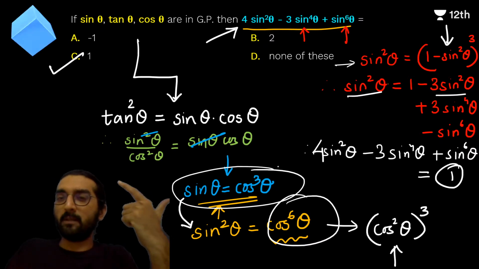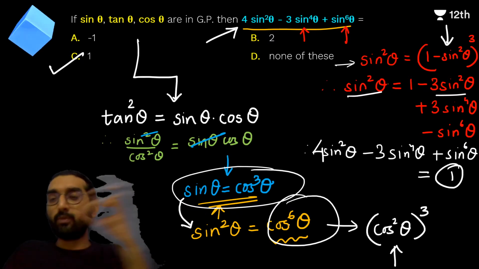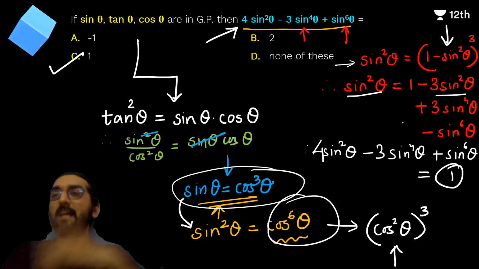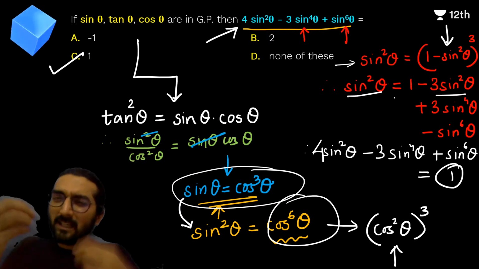Think about this as an experimentation. Cos raised to 6. Okay, then can I convert that to sine? Yes, you can. Cos square, 1 minus sine square, the whole raised to 3. Expand, you get those terms. You can see those terms. So basically, it's all about thinking a couple of steps ahead.